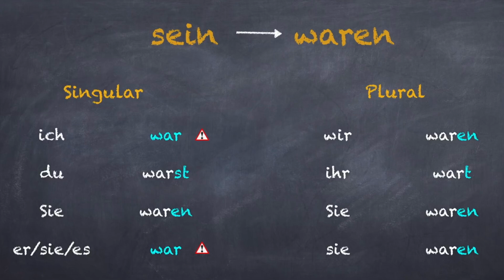As mentioned before, don't forget that whenever you conjugate a verb in Präteritum, the conjugation for ich and er, sie, es is the same. That is why you can see in this case ich war und er, sie, es war.